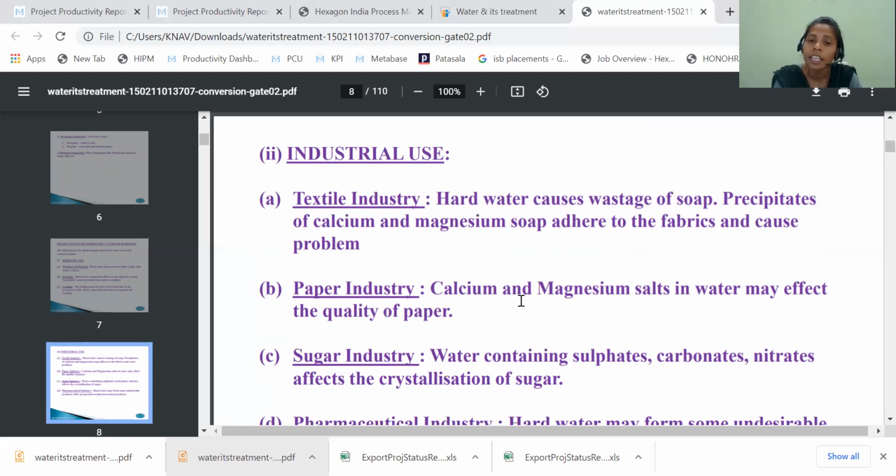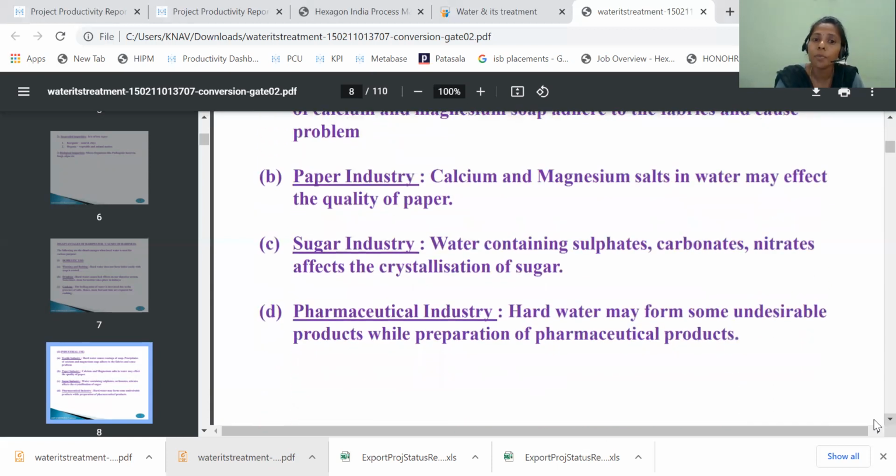Next, in the paper industry. Calcium and magnesium salts in water may affect the quality of paper. Yes, the quality of paper will be reduced due to the usage of salt water or hard water. And the next one is the sugar industry. Water containing sulfates, carbonates, and nitrates affects the crystallization of sugar. If it takes 2 or 3 hours using drinking water, with salt water it will take more time, maybe around 5 to 6 hours for the crystallization process. That is the drawback in the sugar industry.